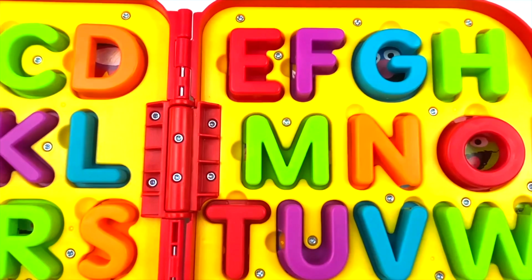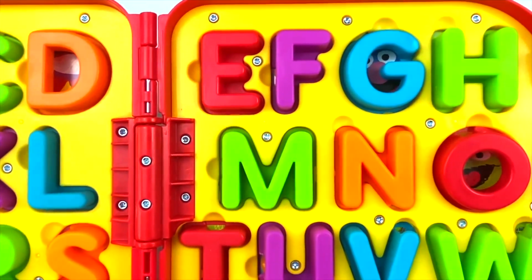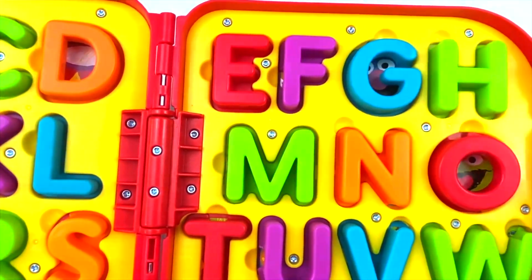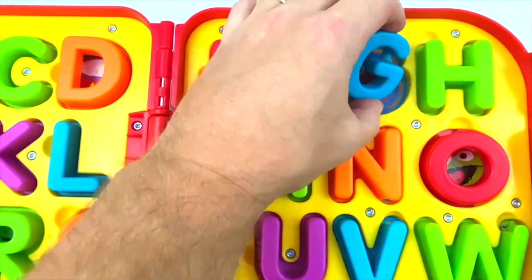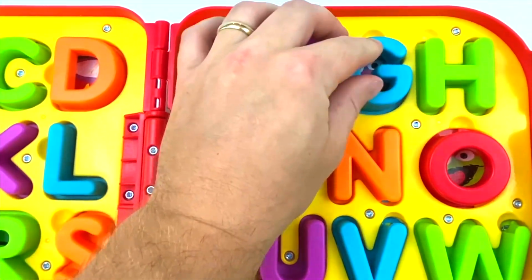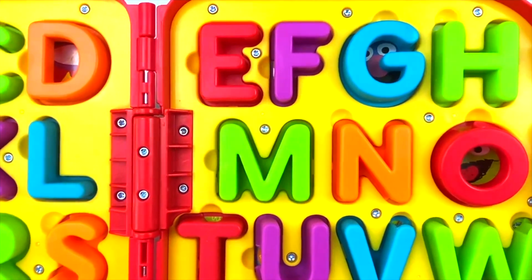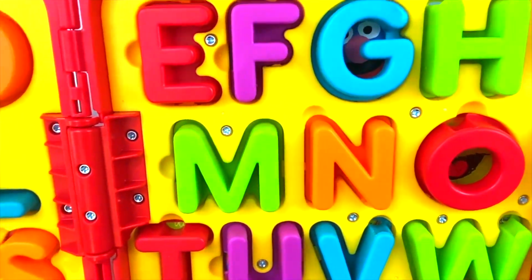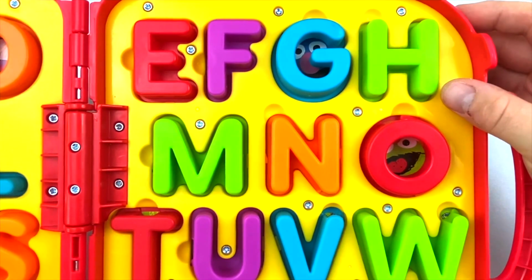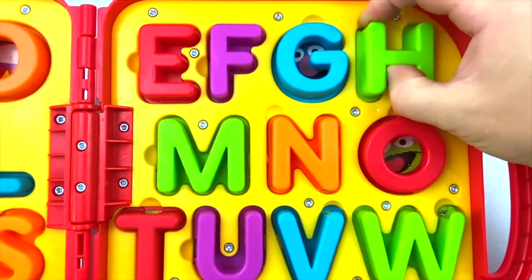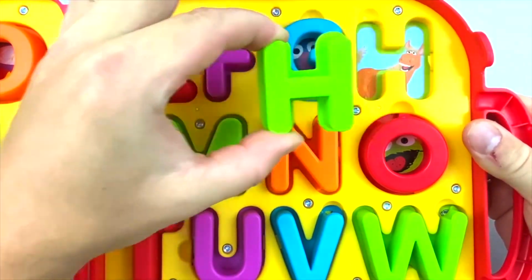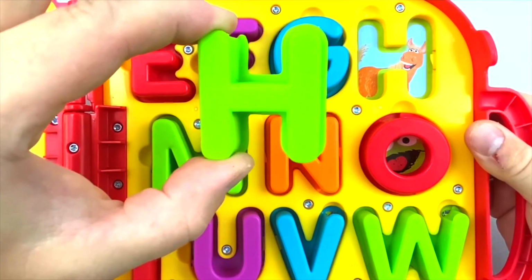Then we have the letter G. G makes the sound G. What starts with the letter G? Grover. Then we have the letter H. H makes the sound H. So, what starts with the letter H? Horse.